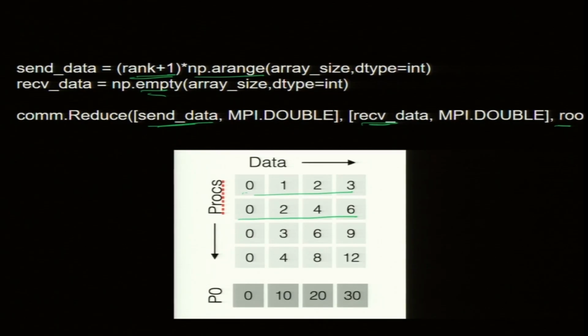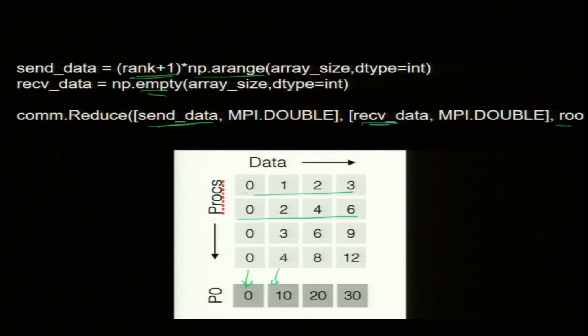Now, the local sum is a single number, but you can also sum arrays. I am going to sum all the 4 arrays, element by element. So, P0 will sum the first element of all the arrays: 0, 0, 0 is 0.